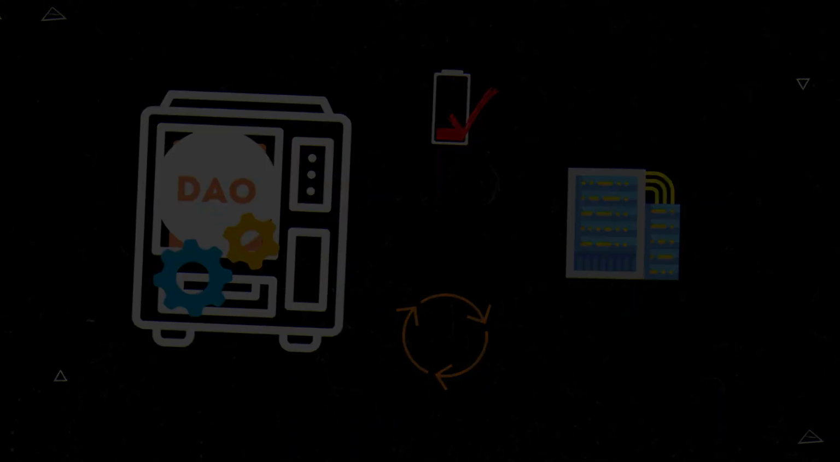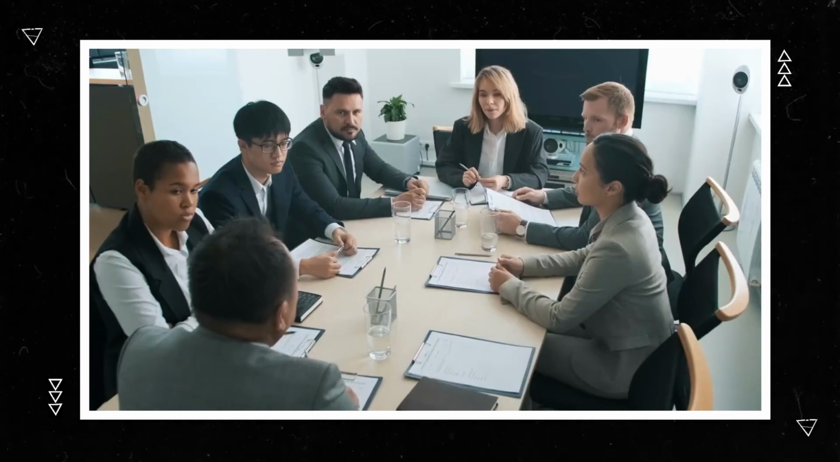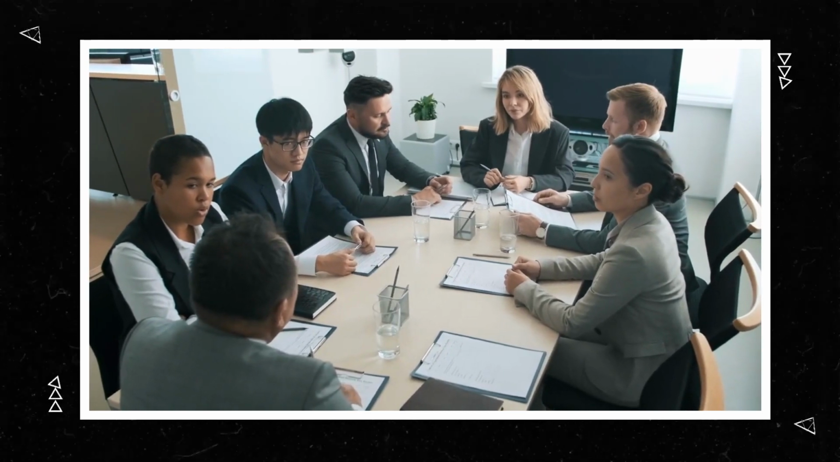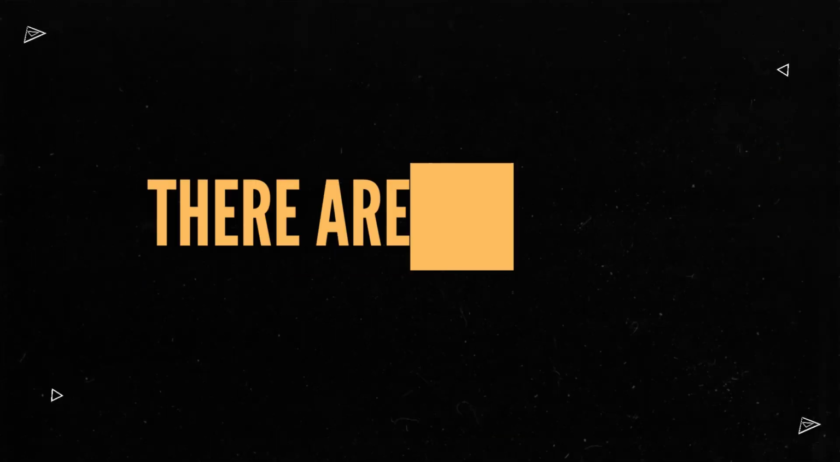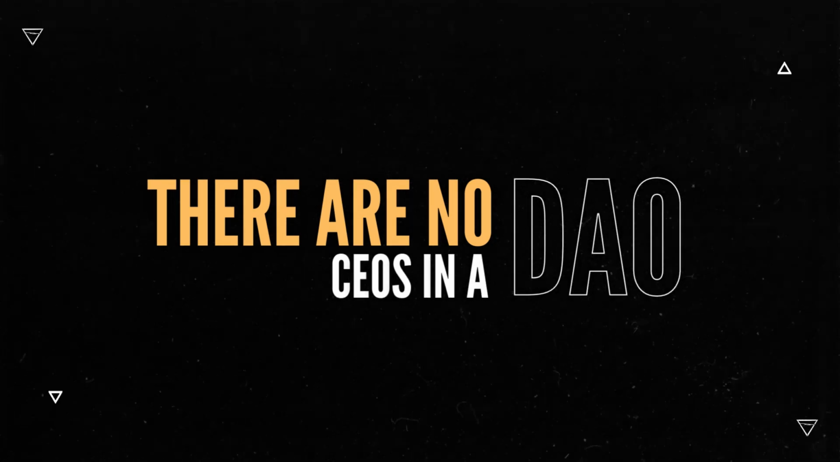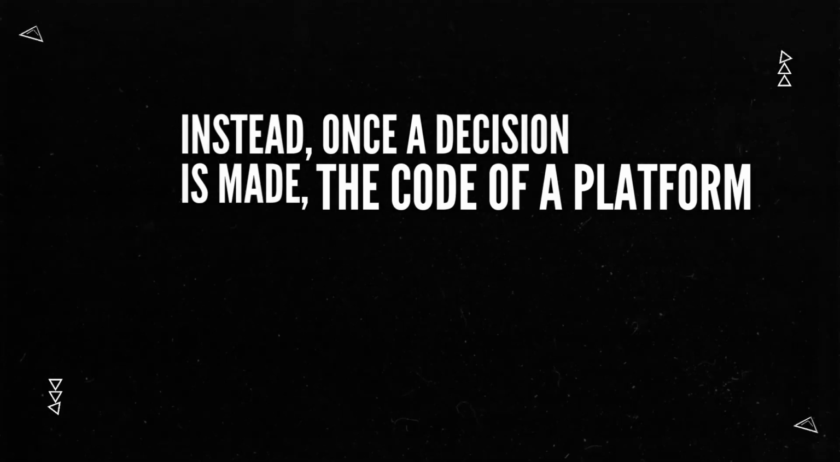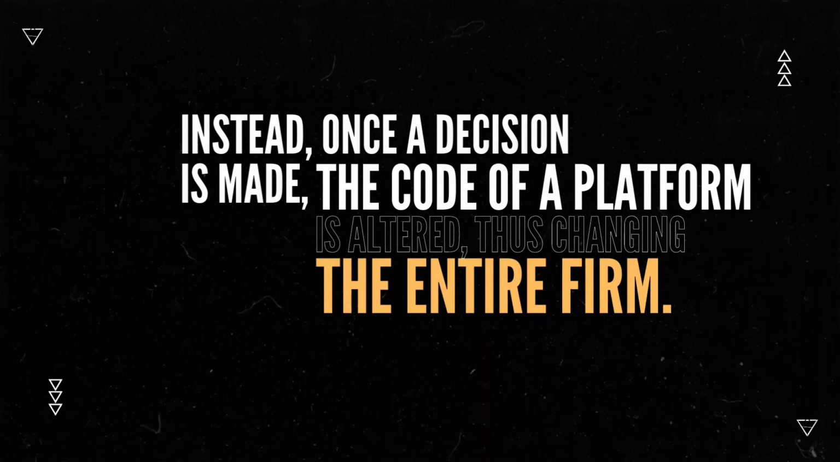Big companies like Apple, Netflix, and Walmart all have board meetings where shareholders of the companies get together and vote and make decisions for the company. And then the CEOs of those companies get to make sure that the decisions are actually followed through using the chain of command. There are no CEOs in a DAO. Instead, once a decision is made, the code of the platform is altered, thus changing the entire firm.